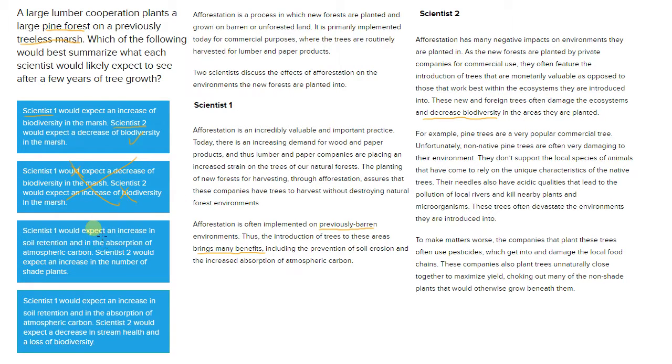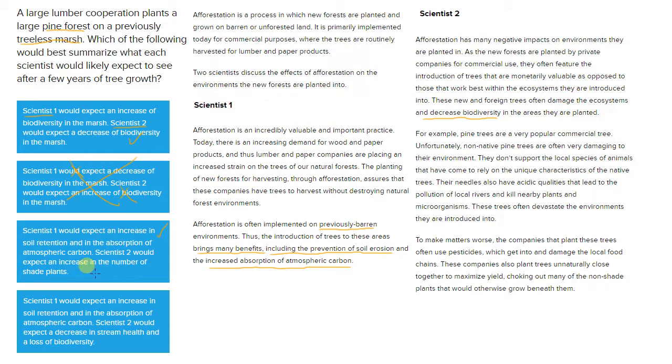It's choice C. Scientist one would expect an increase in soil retention and in the absorption of atmospheric carbon. So reading about where scientist one talks about that, it says, okay, so there are many benefits, including the prevention of soil erosion and an increased absorption of atmospheric carbon. So yes, there is a prevention of soil erosion. So soil retention is the same thing. So retaining soil is the same as not losing soil. And an increased absorption of atmospheric carbon. So that is explicitly stated for scientist one's perspective.